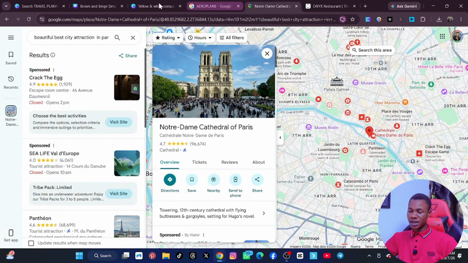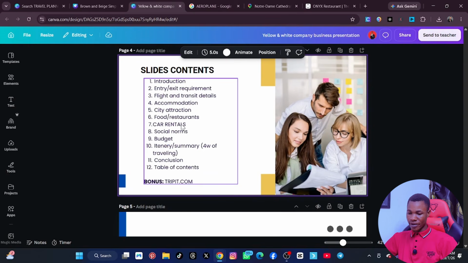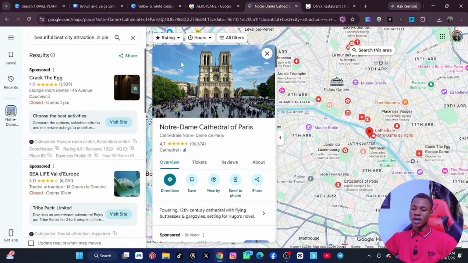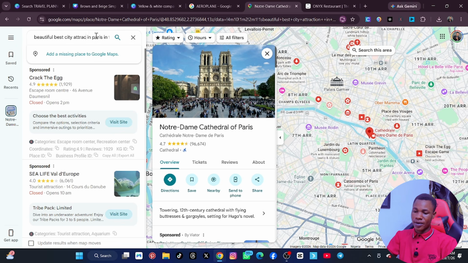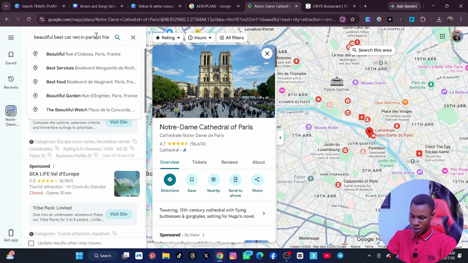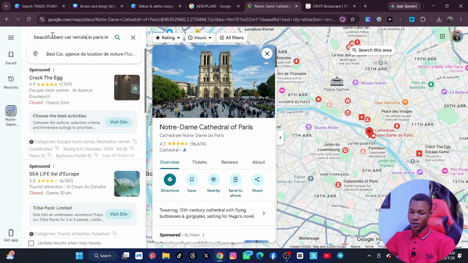Now the last but not the least from our list here is car renters. Let's say he wants to actually get a car, and the cars that may actually carry him. Is that okay? That is if he does not want to book Uber or Bolt, or any transportation company that is popular there. So you can come here and just type car renters, right? Best car renters. So let me remove the word beautiful from this one. All right, so everything is not beautiful.